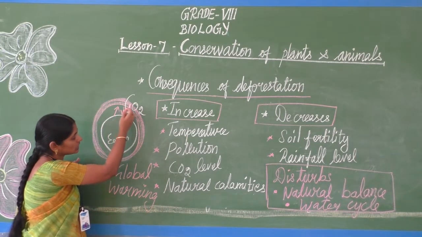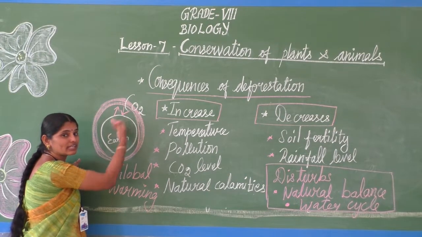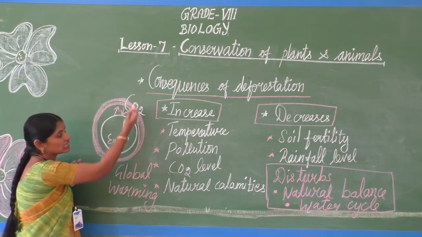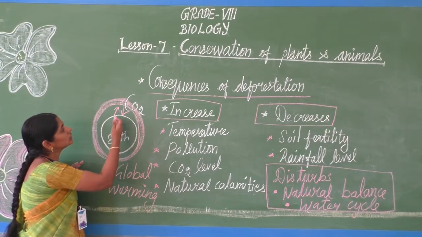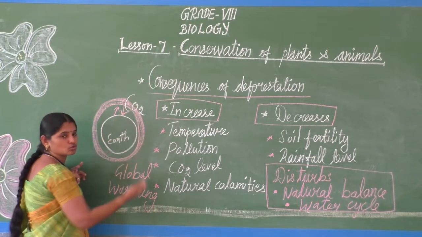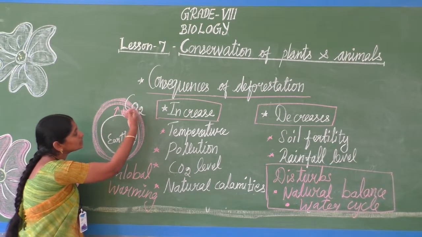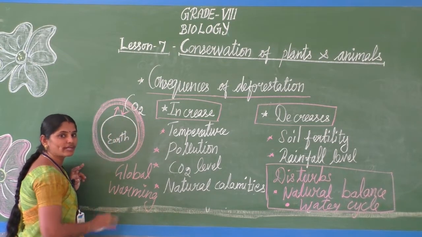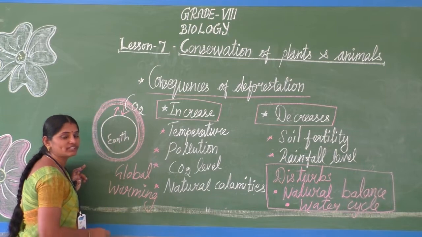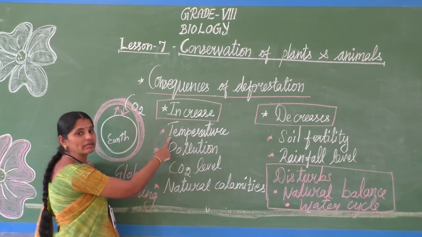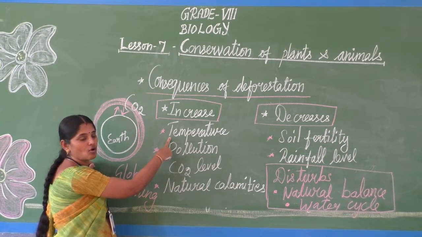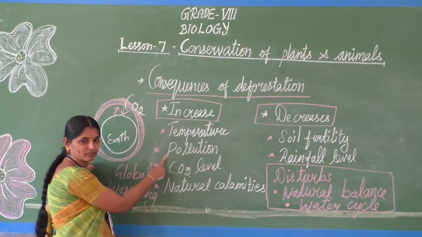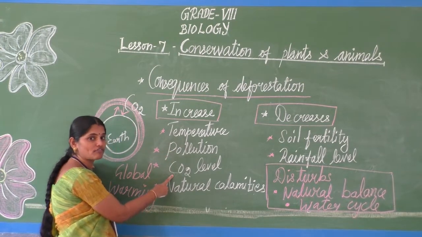What is the nature of the carbon dioxide gas? The carbon dioxide gas reflects the heat, which is released out from the earth, back to the earth. It won't allow it to pass through, it reflects it back in. So the globe gets warm, the earth gets warm. That's what we are saying, the temperature increases. It causes pollution. All these are because of the level of carbon dioxide.